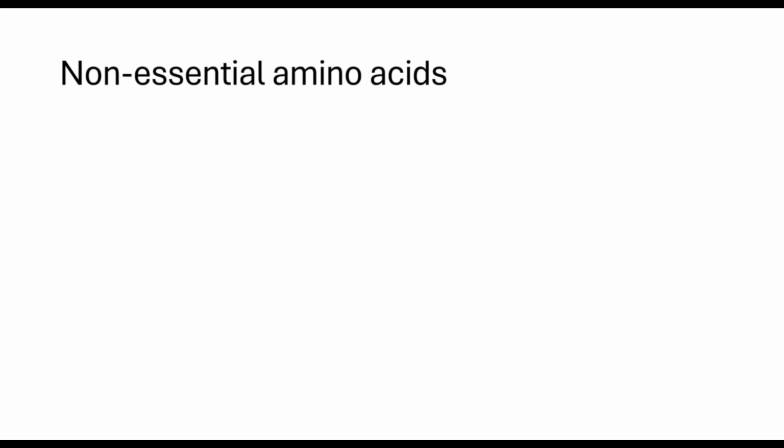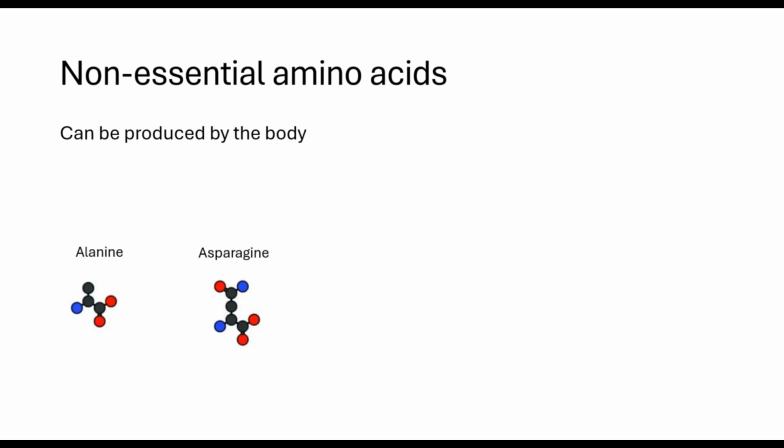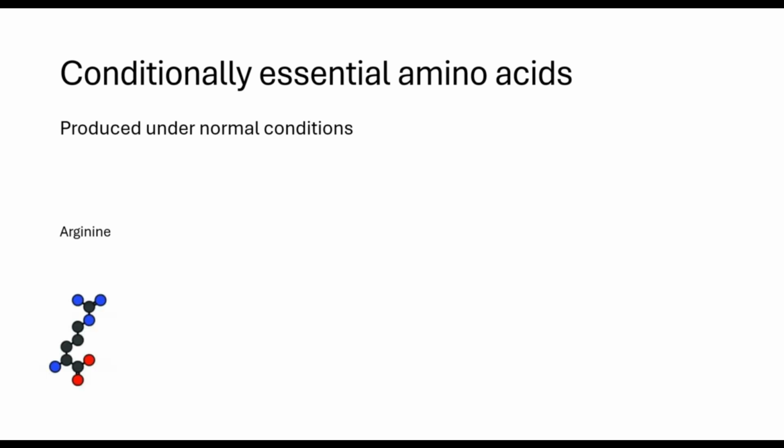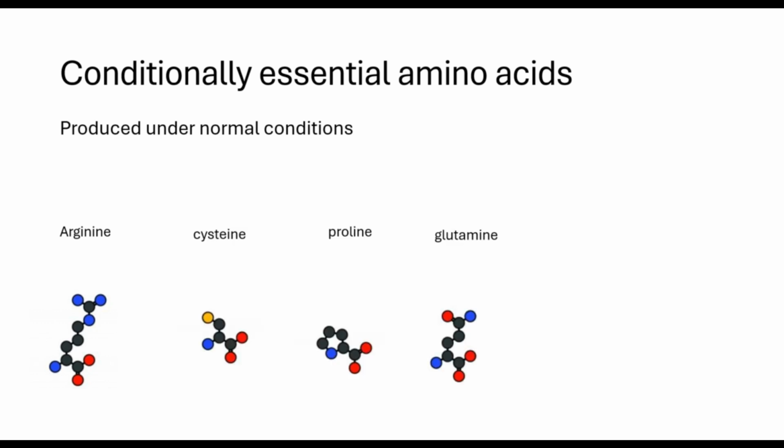essential amino acids. Non-essential amino acids are amino acids which can be produced by the body, so their consumption is not necessary. There are 5 of these, and they are known as alanine, asparagine, aspartic acid, glutamic acid, and serine. Conditionally essential amino acids are amino acids which can be produced by the body under normal conditions, but production will be impaired due to conditions such as starvation. There are 6 of these amino acids, and they are known as arginine, cysteine, glutamine, glycine, proline, and tyrosine.